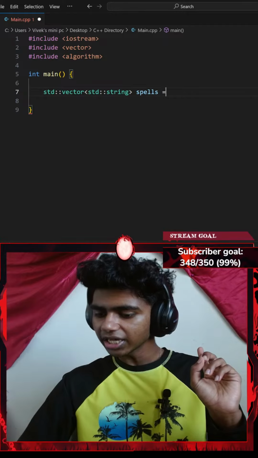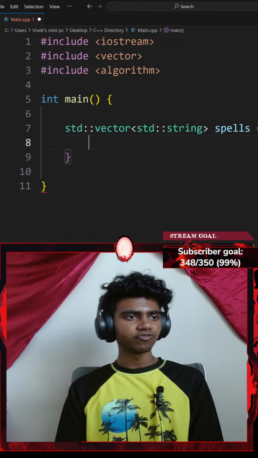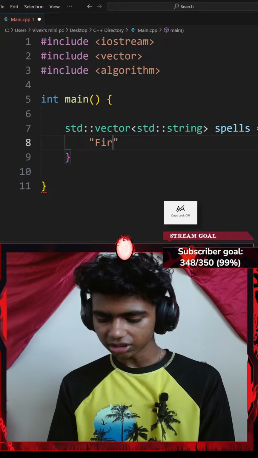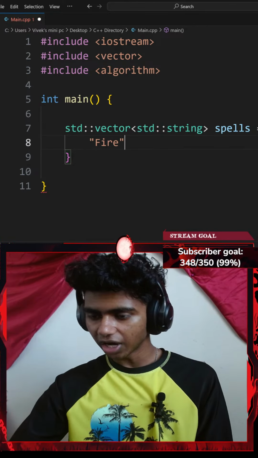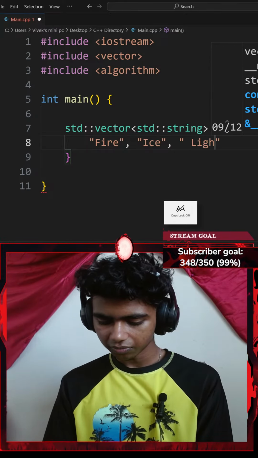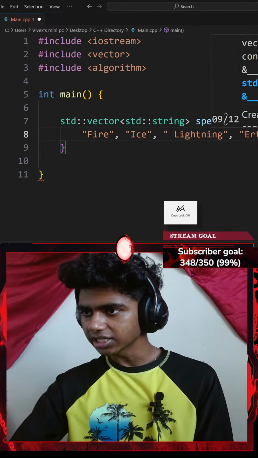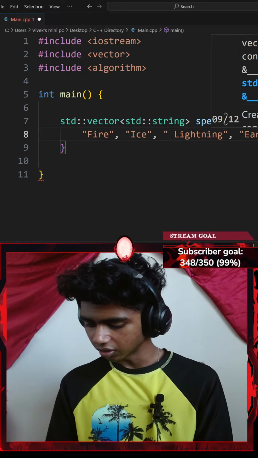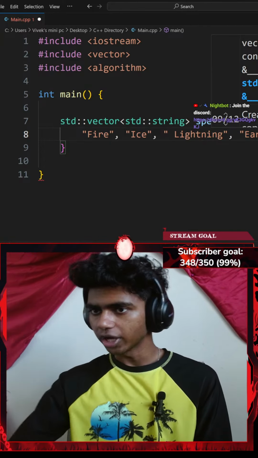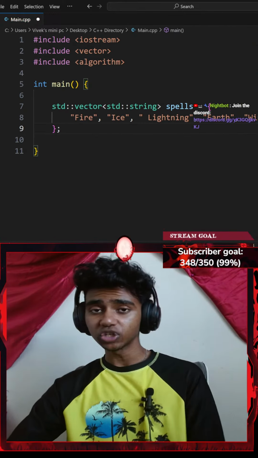Okay, and then I'll set that equal to a few spells. I'll go with a pair of curly braces and add a few spells. So I need spells like fire, ice, lightning, earth, and wind. Let me go with fire, and then ice, lightning, and then earth, and lastly wind. Okay, perfect. Let me go ahead and end my vector with a semicolon.